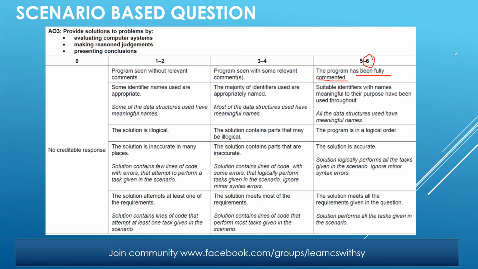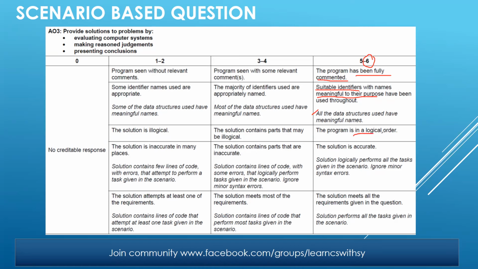You have used suitable identifiers with meaningful names, not like ABC, etc. They should have meaningful names, and you have used them throughout your whole program. The most important thing is you can see for yourself, all the data structures have meaningful names.